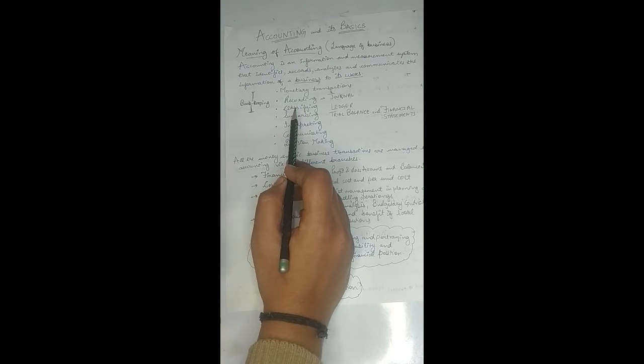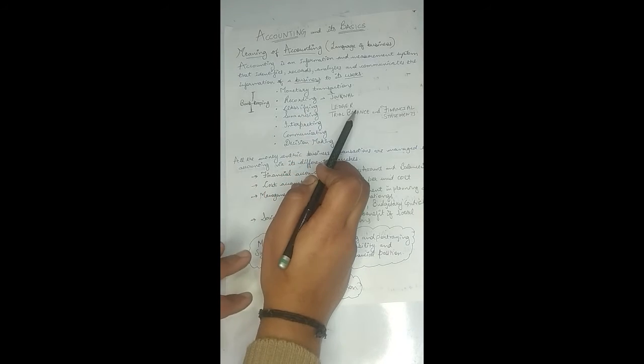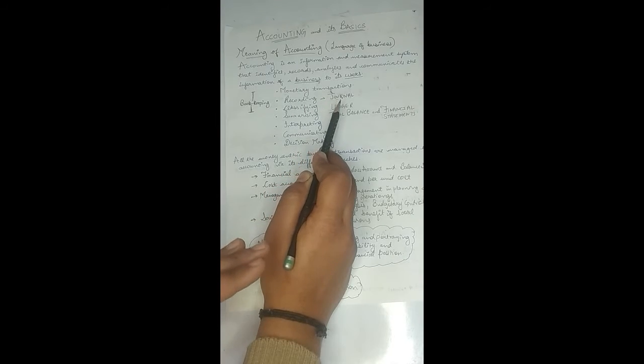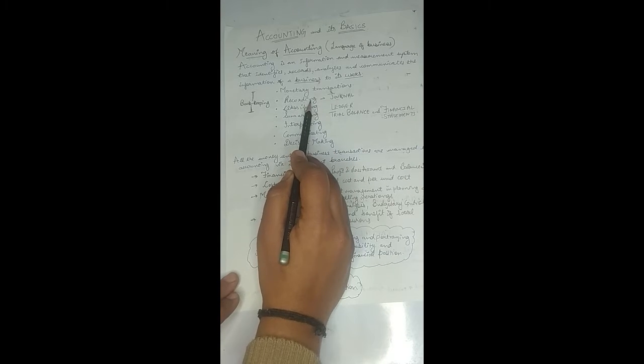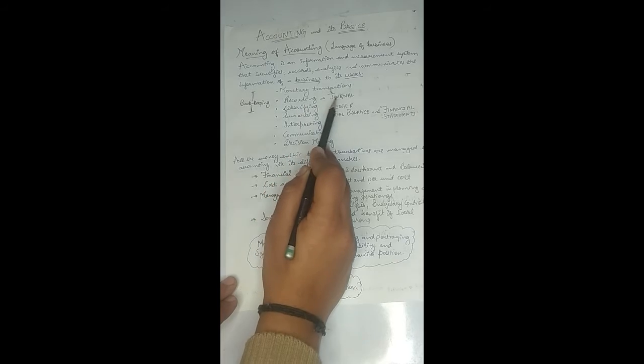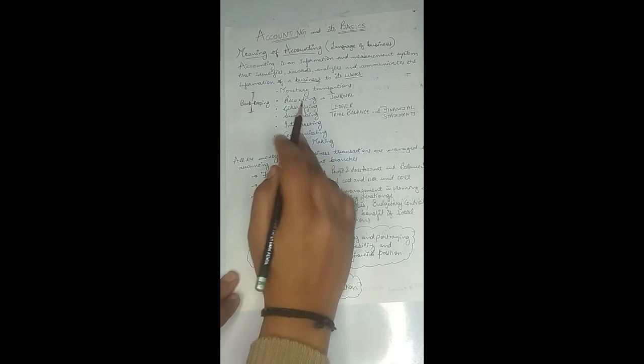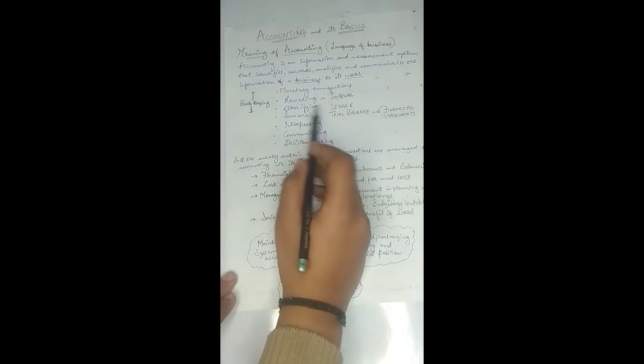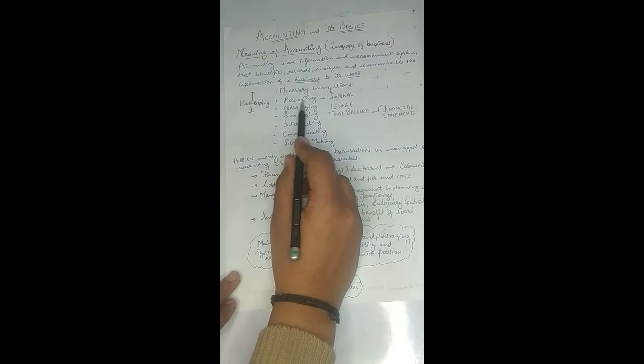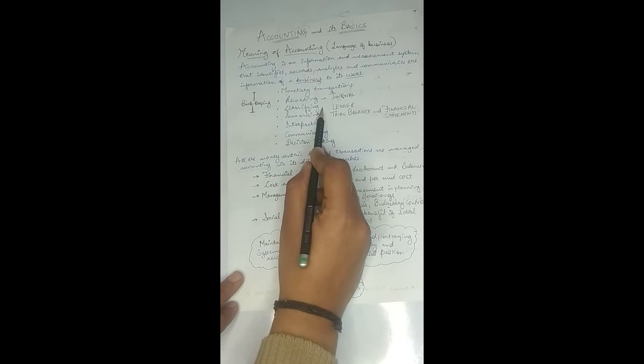So there will be a particular head named Ram account. There will be a particular head for each and every name that is being recorded in the journal. For every supplier, for every investor, for every customer, for every transaction that is being recorded in a journal, it will be further recorded in a particular account. So there will be a separate account for Ram, a separate account for another person Sham, and a separate account for another person X or Y or Z. All those recorded transactions will find a particular head in the form of an account in the ledger.